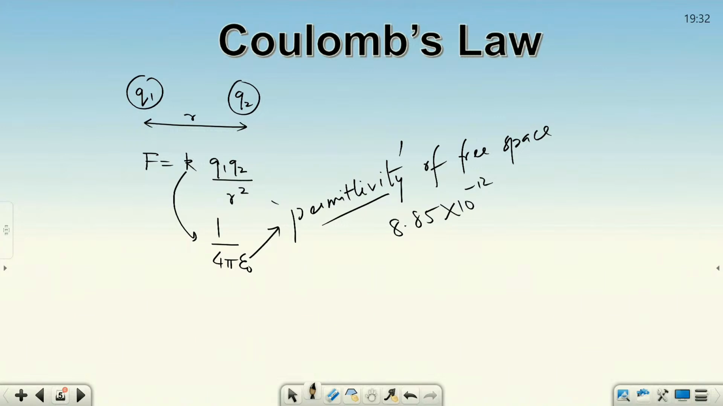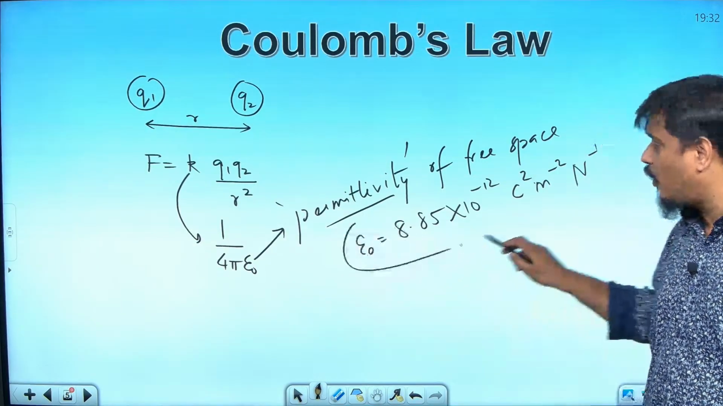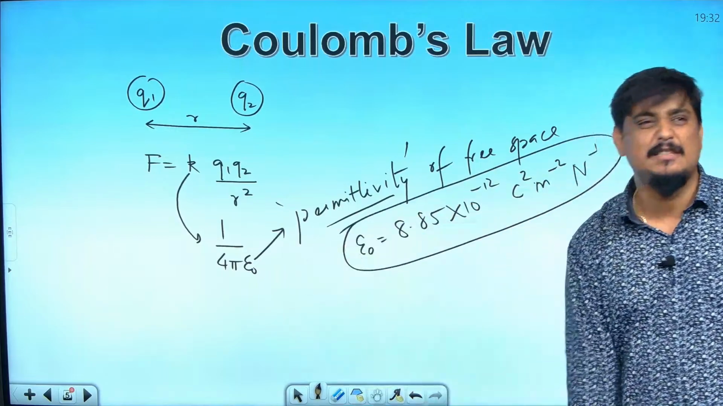What will be its unit? Its unit will become equal to Coulomb square meter power 2 Newton minus 1. Am I right? This is the unit of epsilon naught. So, epsilon naught is the value of permittivity of free space.